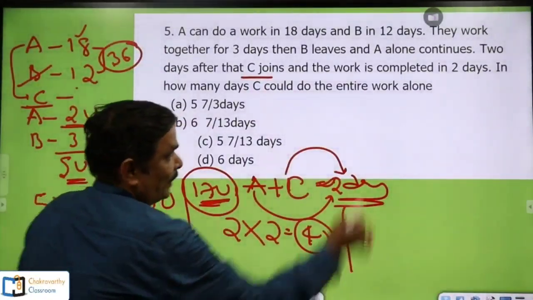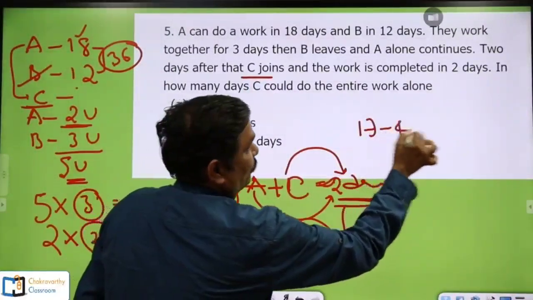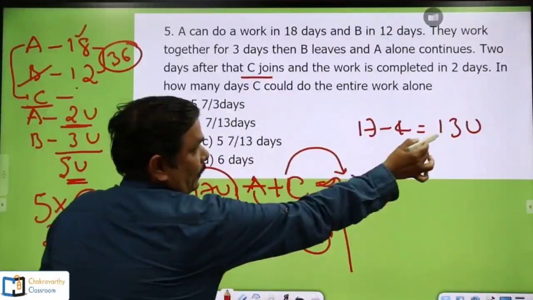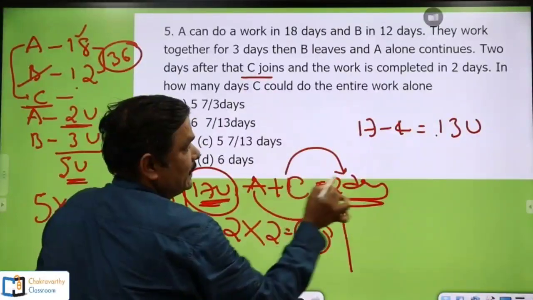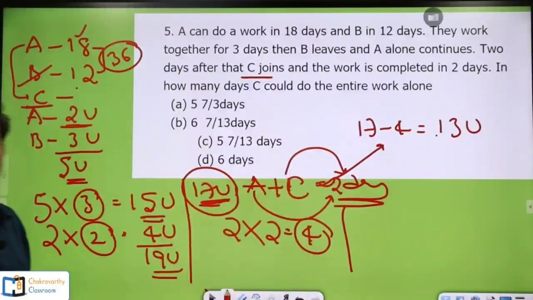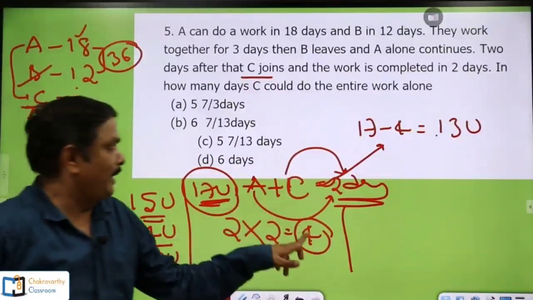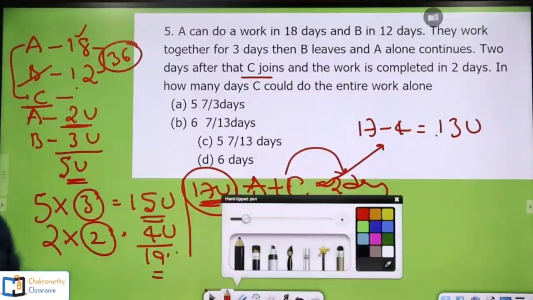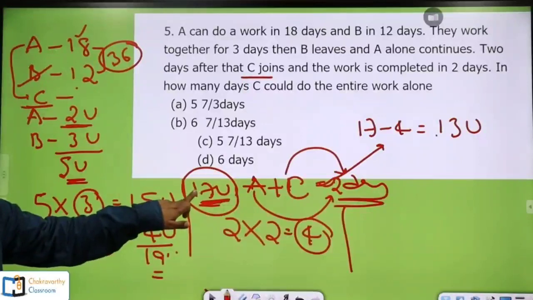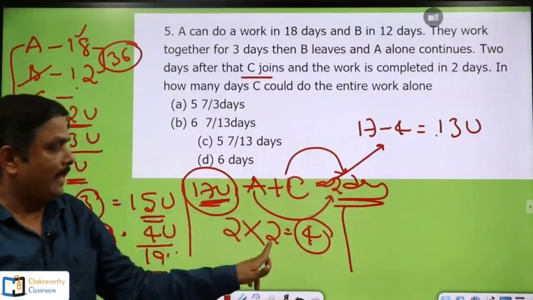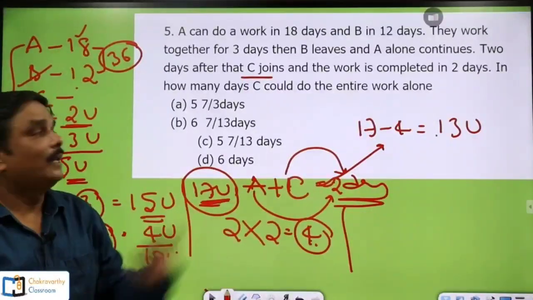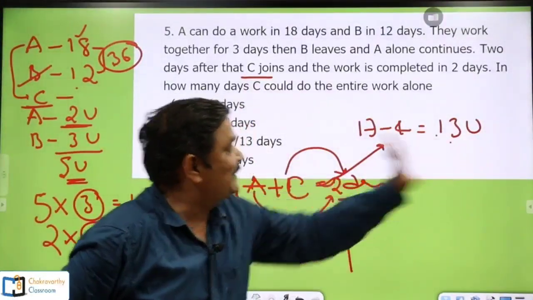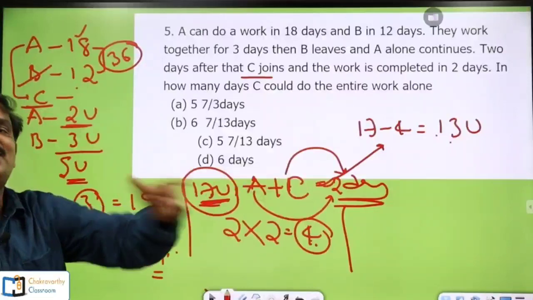Now, the remaining one is 17 minus 4, that is 13 units. This 13 units of work was completed by C in 2 days. Got the idea? Total remaining work is 17 units. So, out of this 17 units, in 2 days, A completed 4 units. Now, the remaining work is 13 units. This 13 units had been completed by C in 2 days.